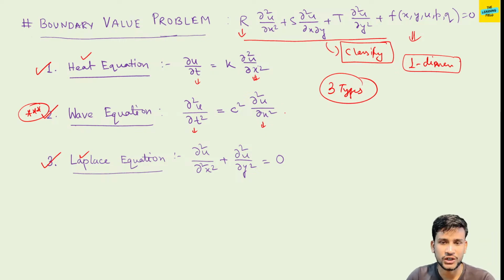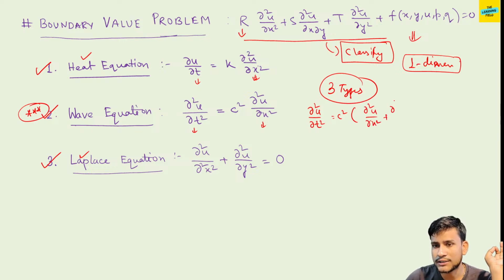If there are the terms x and y, say in the three-dimensional case, the equation is del 2u by del t2 equals c square times del 2u by del x2 plus del 2u by del y2 plus del 2u by del z2.